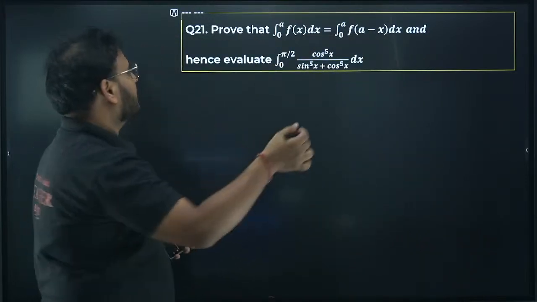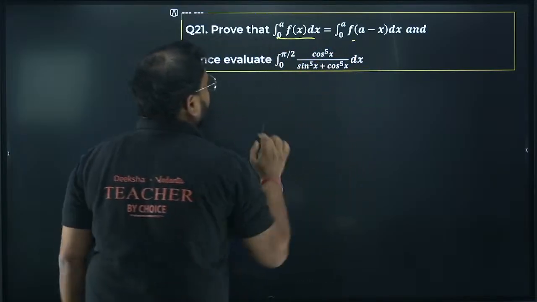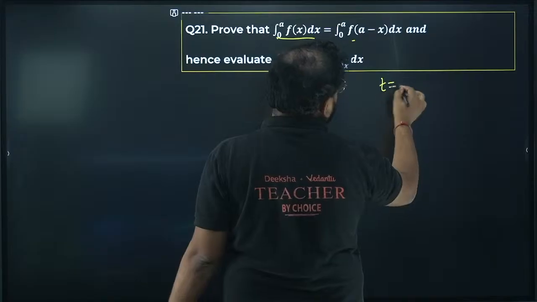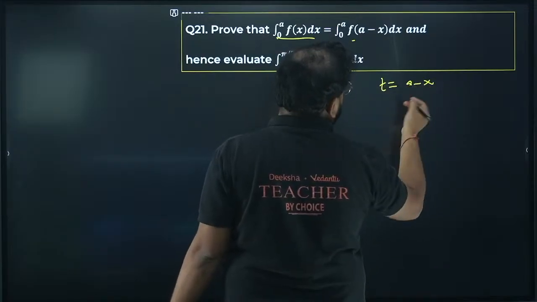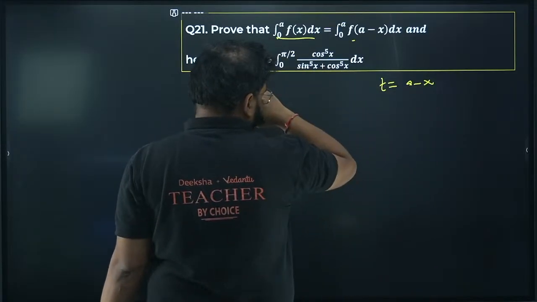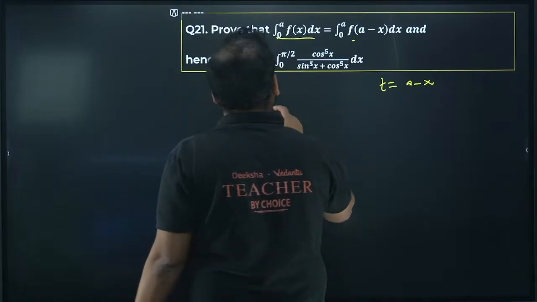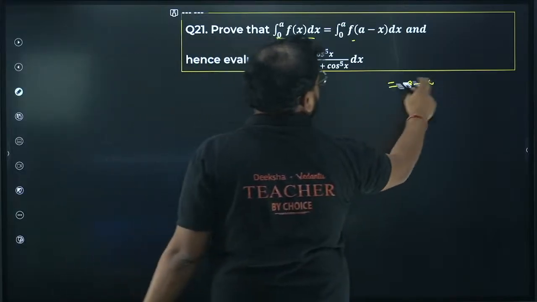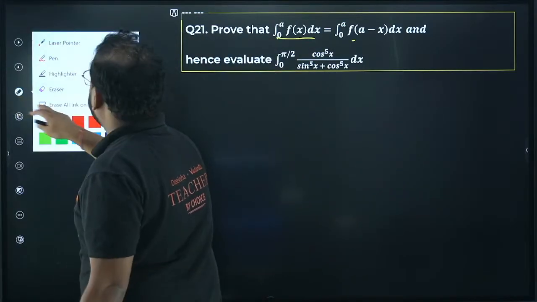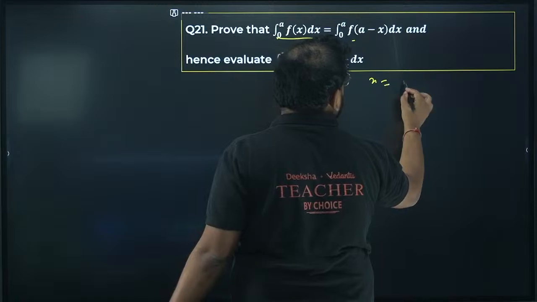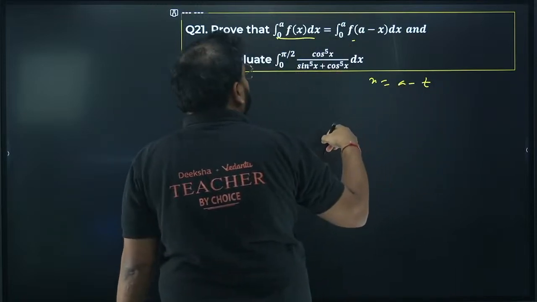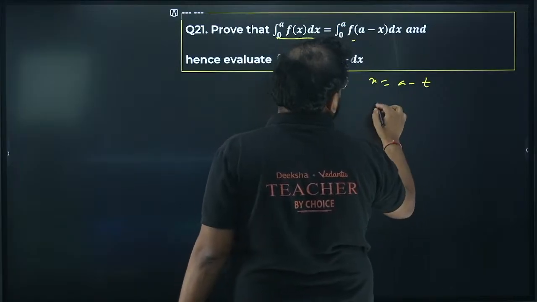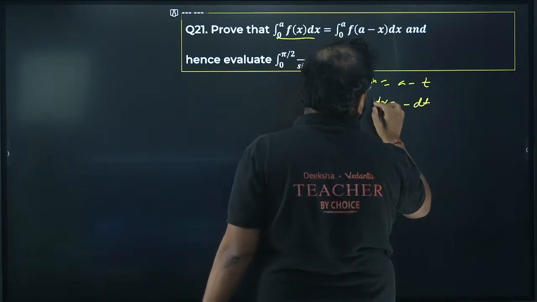Integration of this. To prove this property and then use it over here. Let's try. Simply take the substitution t equals a minus x. Differentiate, you'll get what? We can take x equals a minus t actually. I'll take x equals a minus t. When you do that, your limit value will change first of all. This will be dx equals minus dt first of all.